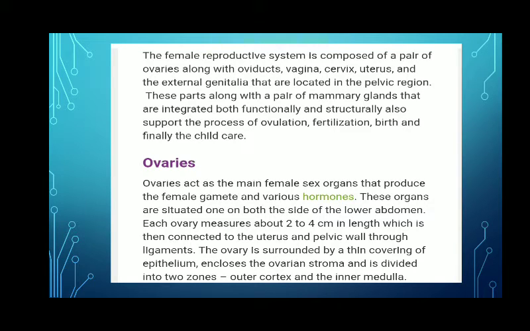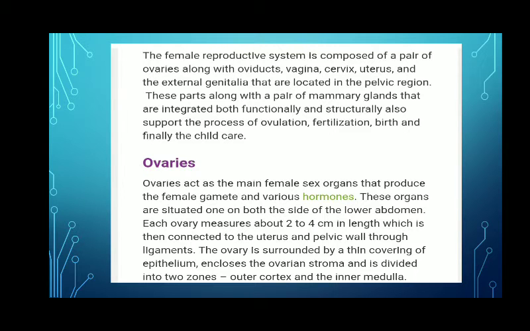And these different parts of the female reproductive system have different functions, and these parts along with the pair of mammary glands that are integrated both functionally and structurally, they also support the process of ovulation, fertilization, birth, and finally the child care.